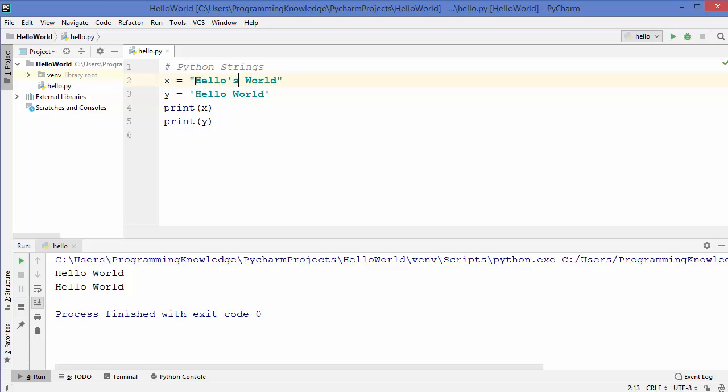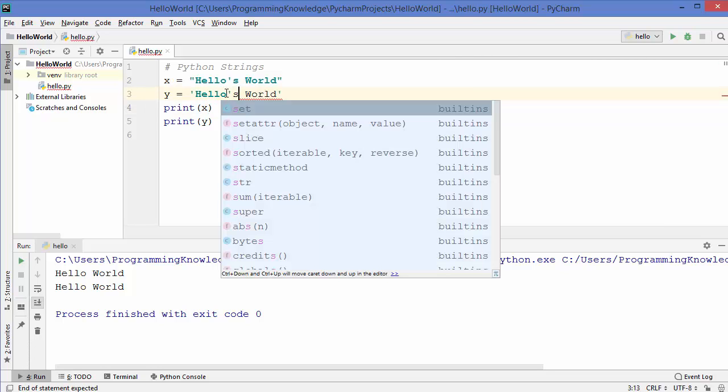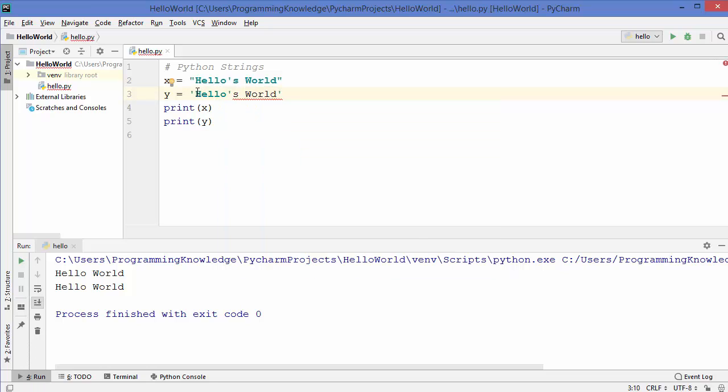Whenever you surround your string using double quotes, you can just add this single quote without any problem. But when you do the same with this string, this will give you a problem, because now Python thinks that your string starts from here and ends at this place just after hello, and this will be seen as some kind of garbage by Python.